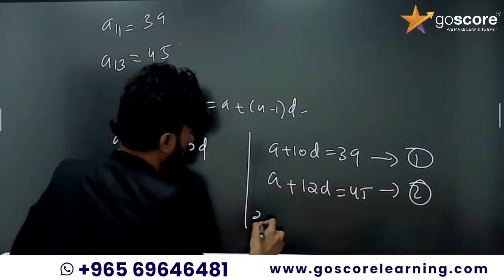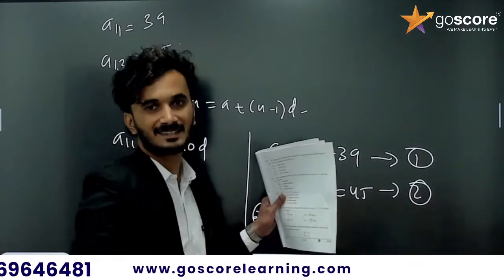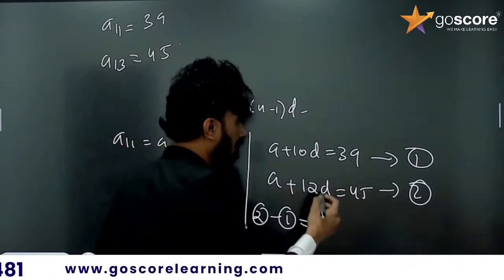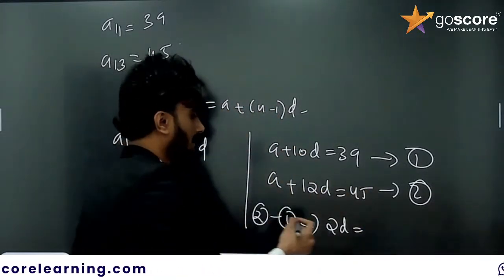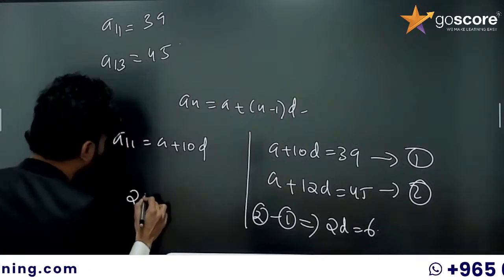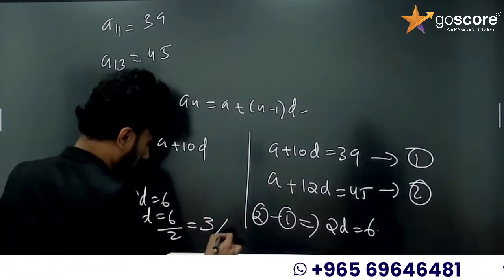Equation 2 minus 1 gives: A and A cancel, A minus A is 0. 12D minus 10D is 2D. 45 minus 39 is equal to 6. So 2D is equal to 6. D is equal to 6 divided by 2, that is equal to 3.